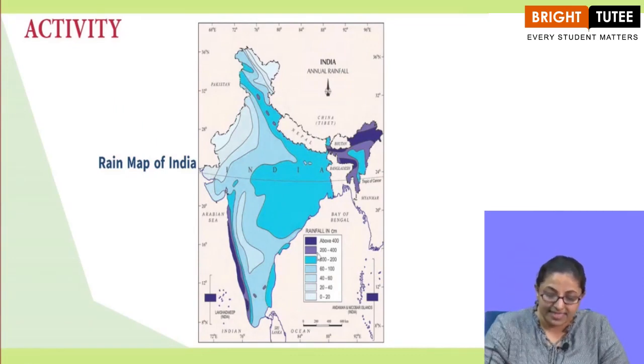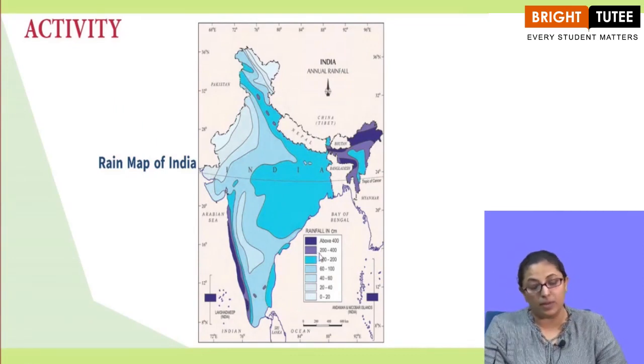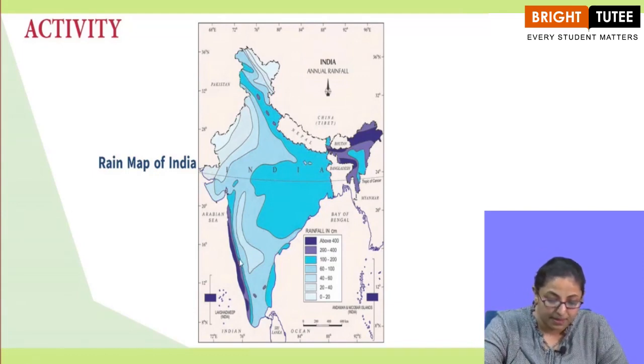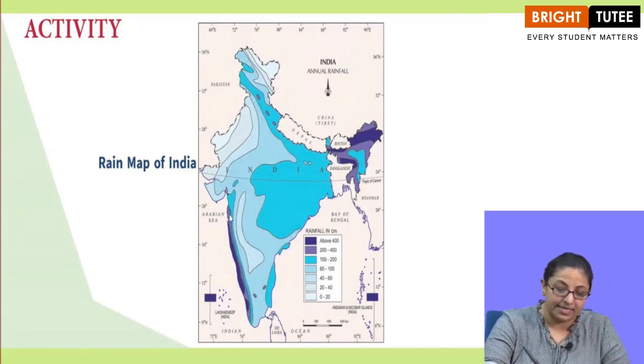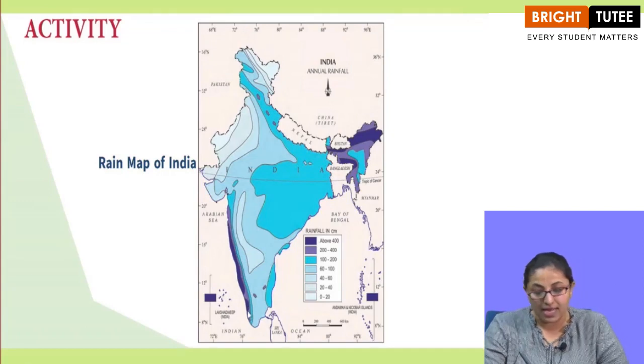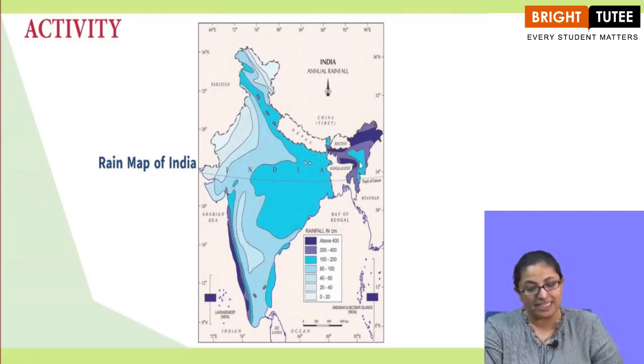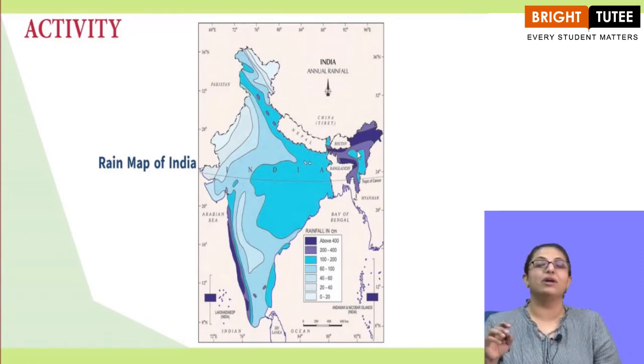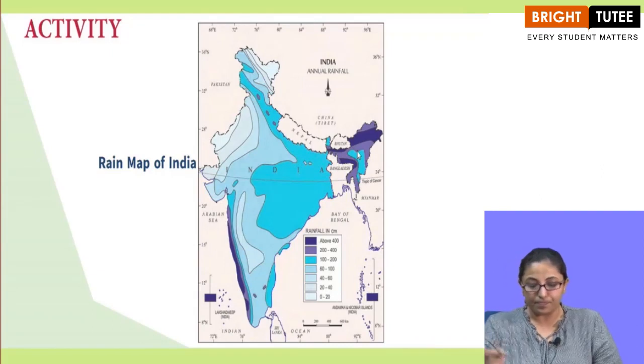And now the second one, the light purple one, which is 200 to 400. So the places which have the light purple area, like again the south western coastline and few parts of north east, basically get rainfall between 200 to 400 centimeters every year.